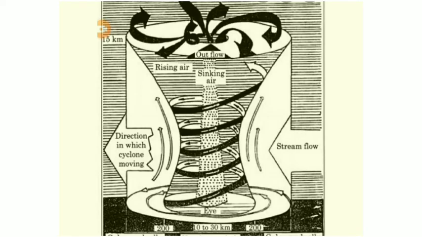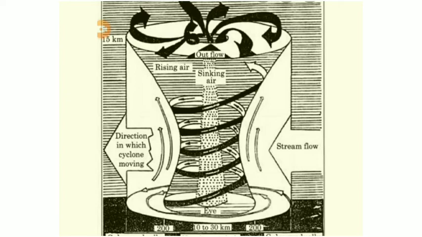Now let's discuss the structure of a cyclone. The center of a cyclone is a calm area. It is called the eye of the storm. A cyclone is a rotation of air in the atmosphere at a height of around 10 to 15 km. The diameter of the eye varies from 10 to 30 km. It is a region free of clouds and has light winds.